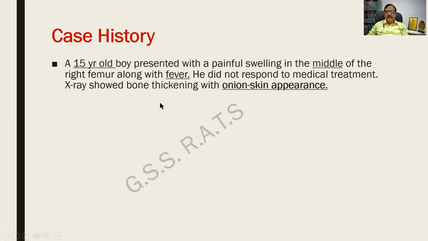Look at this case history. A 15-year-old boy presented with a painful swelling in the middle of the right femur, along with a history of fever. He did not respond to medical treatment and the X-ray showed an onion skin thickening of the bone. The salient features are underlined here: 15 years of age, middle of the femur, fever, onion skin appearance.